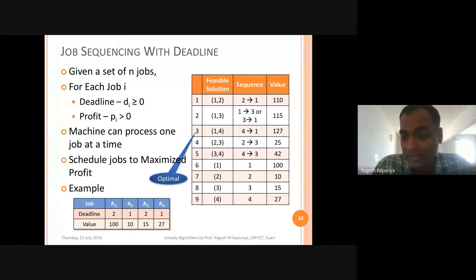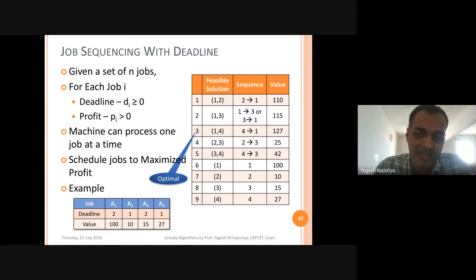So one solution, as said, was to sort on profit or on deadline. The second solution is straightforward: I want to maximize profit, so first schedule all the jobs which have maximum profit. Isn't that the solution? I want to sort all the jobs by maximum profit, because ultimately what is my objective? The objective is to maximize the profit. So obviously I should choose those jobs which have higher value of profit, right? So that is straightforward, you will sort the jobs in the order of their profit.